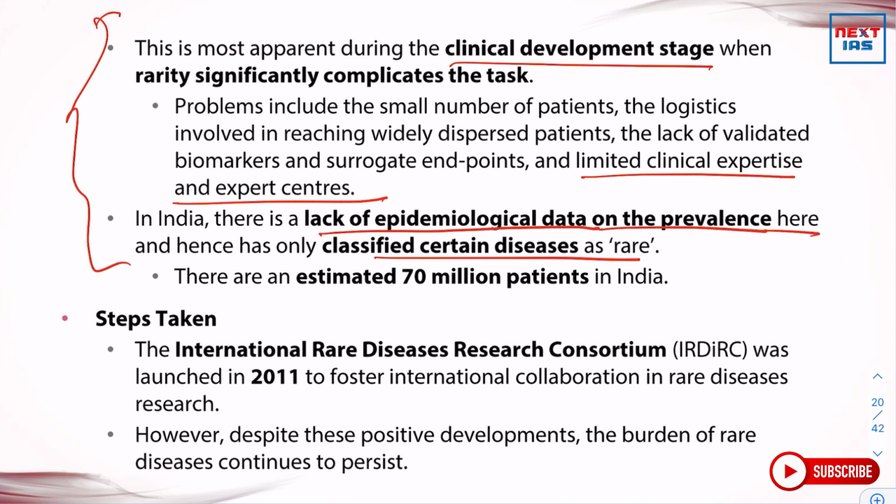There are an estimated 70 million patients of rare disease in India. That is a very, very significant number. But due to India's huge population, this is often not taken care of properly. So, what are the various steps that have been taken for rare diseases?